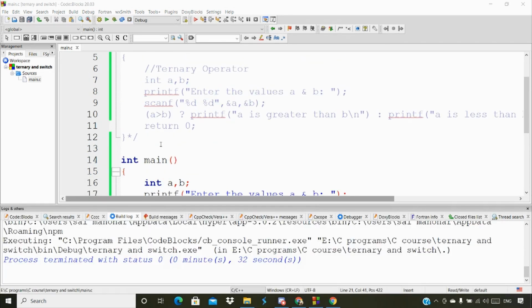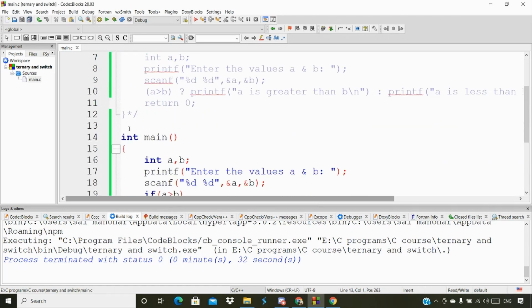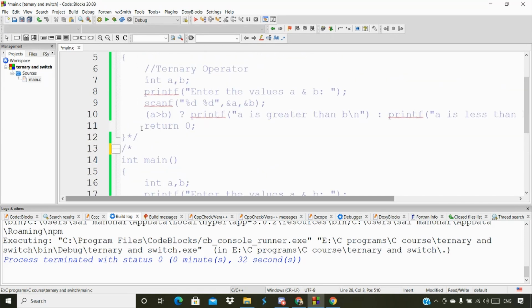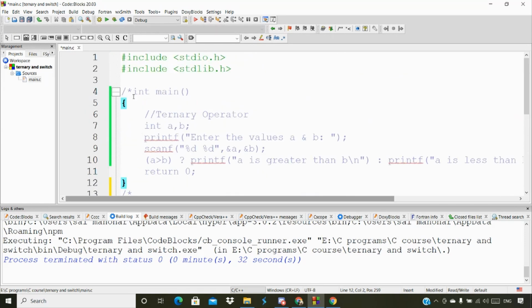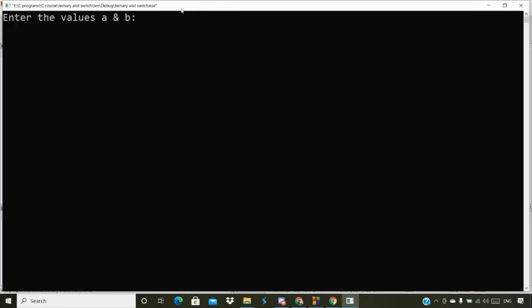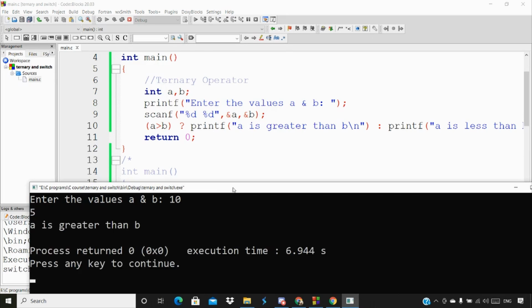Now we'll print the same thing with the help of the ternary operator. I'm going to comment out the if else block, and I'm going to uncomment this code here. Then I'm going to run the same code, and give the exact same values that I gave in the previous output screen, 10 and 5. Now I got the same output, A is greater than B.